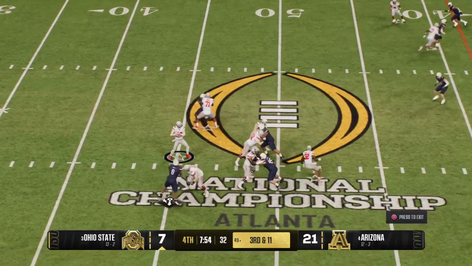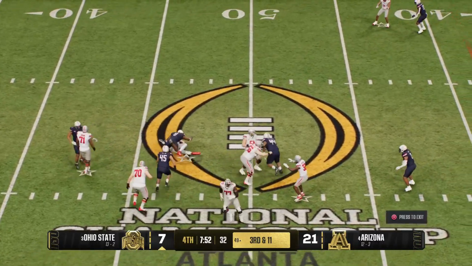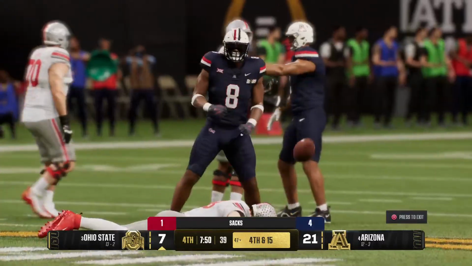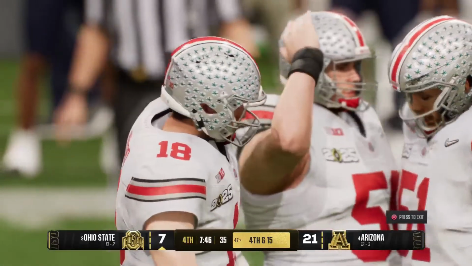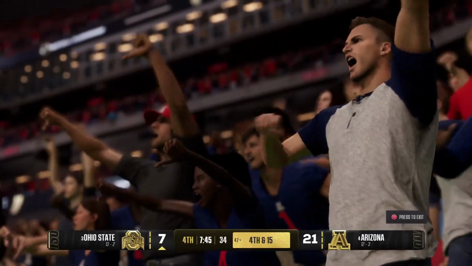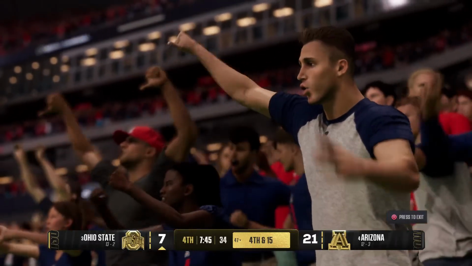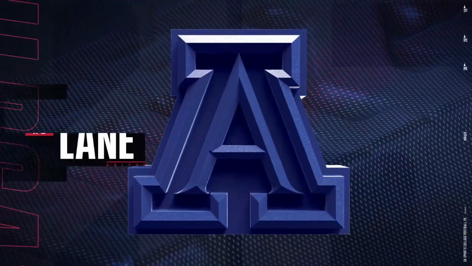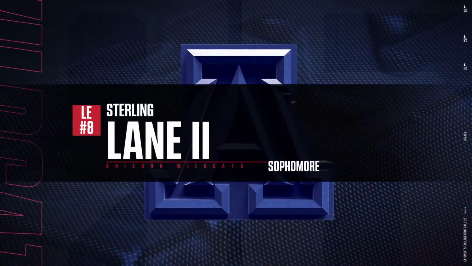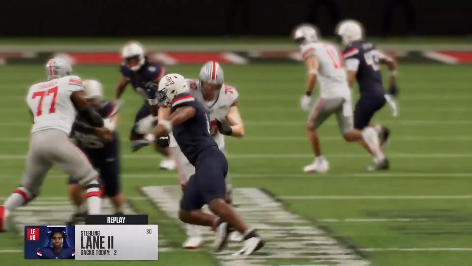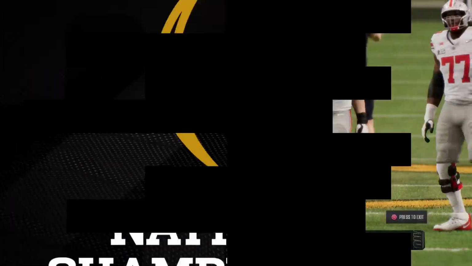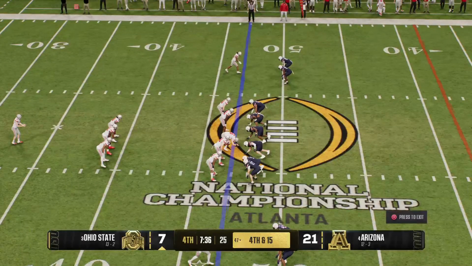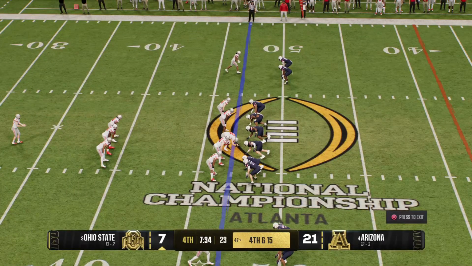Looking to throw yet again. Pressure is coming, and that pass rush has trapped him. It's a sack. Well, here we are in the national championship, and you always talk about offense, and it's become an offensive game. But how fitting to see this defense. This team has a nice lead, and a large portion of that has to do with the way they've been able to get after this quarterback. That's the second sack in this game. Buckeyes will bring their punt team on the field now.